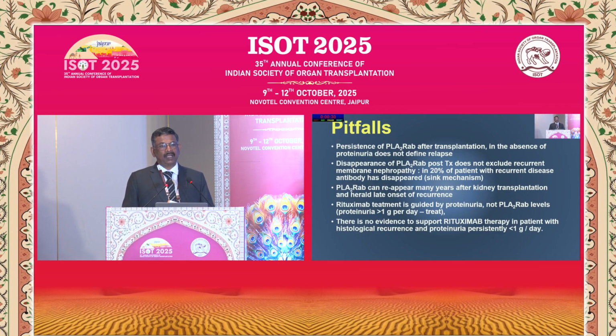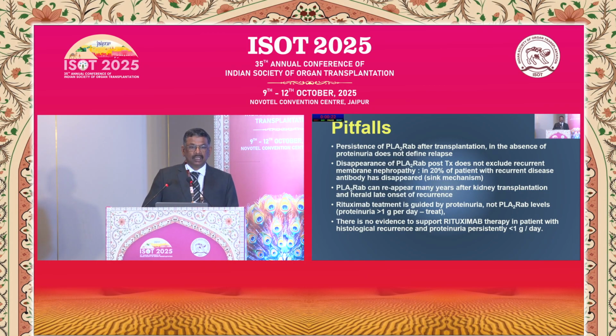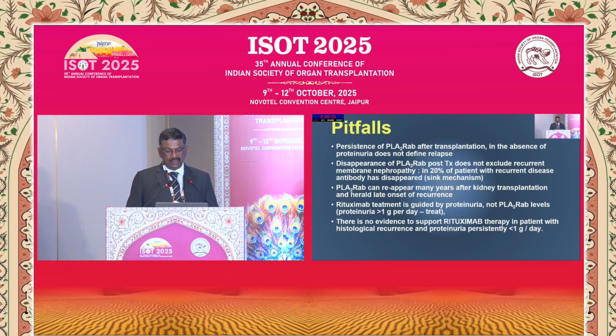And this is known as the sink mechanism, where you have evidence of membranous nephropathy on the biopsy, but PLA2R antibodies are absent. Third condition where PLA2R antibodies can be present many years after kidney transplant and can herald a late onset recurrence. Important pitfall to remember is that rituximab treatment is guided only by proteinuria, not by the antibody level. If proteinuria is more than 1 gram per day, then you treat the patient. And there is no supportive evidence that if a patient had a histological recurrence of membranous but proteinuria is less than 1 gram, rituximab is helpful.